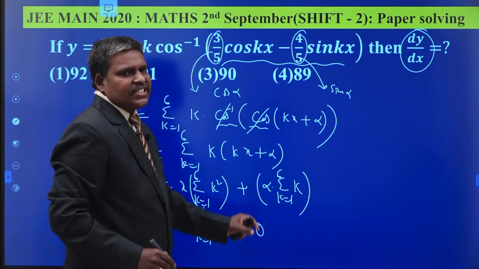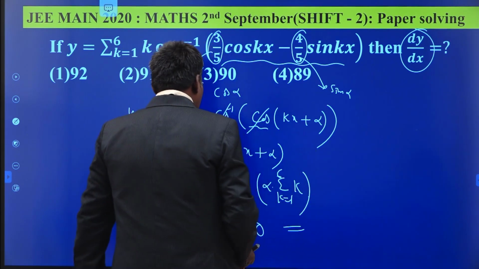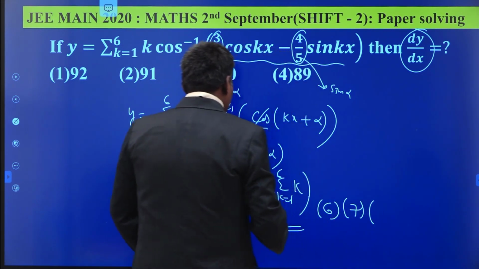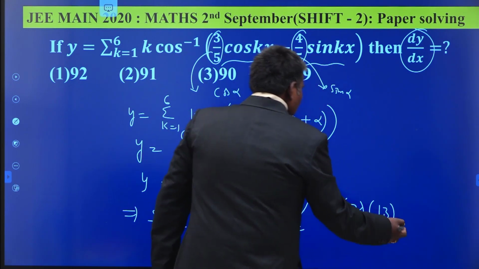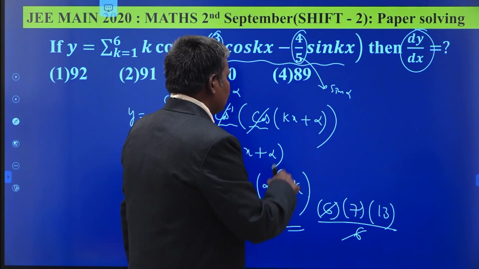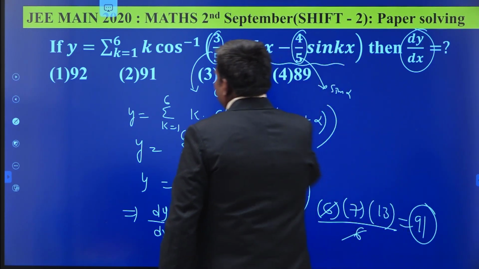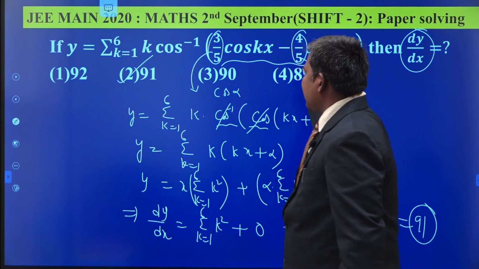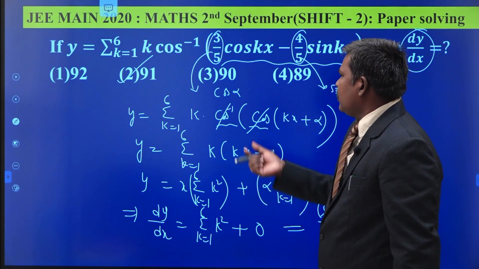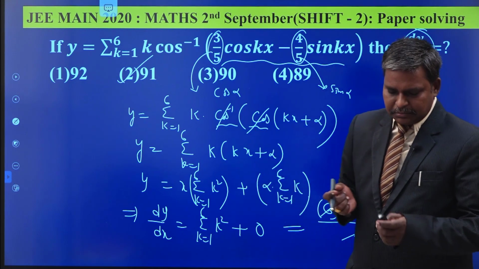So the sum of squares of the first 6 terms is your required answer. What is the sum of squares of 6 terms? N into n plus 1 into 2n plus 1 by 6. What is n here? 6. N into n plus 1 into 2n plus 1, that is 13. 2 into 6, 12 plus 1, 13 by 6. 6 gets cancelled, 70 plus 21, 91. So your answer is 91. So in this type of question you have to observe just the 3 by 5 and 4 by 5. If you take it as cos alpha, then immediately it becomes sin alpha. Okay. See here, next question.